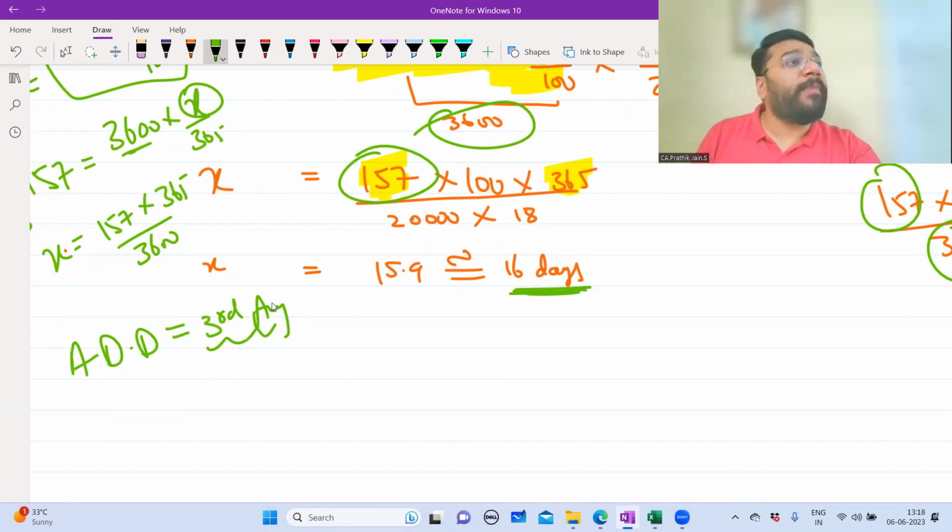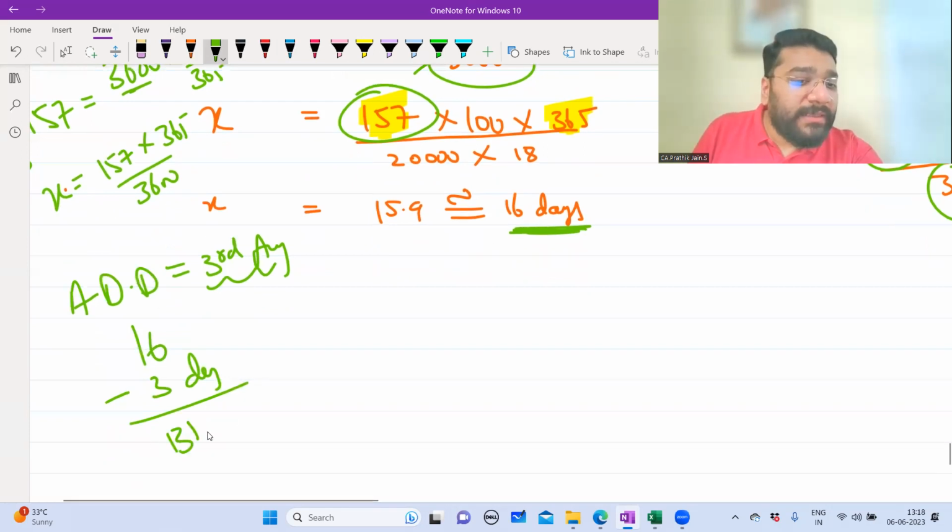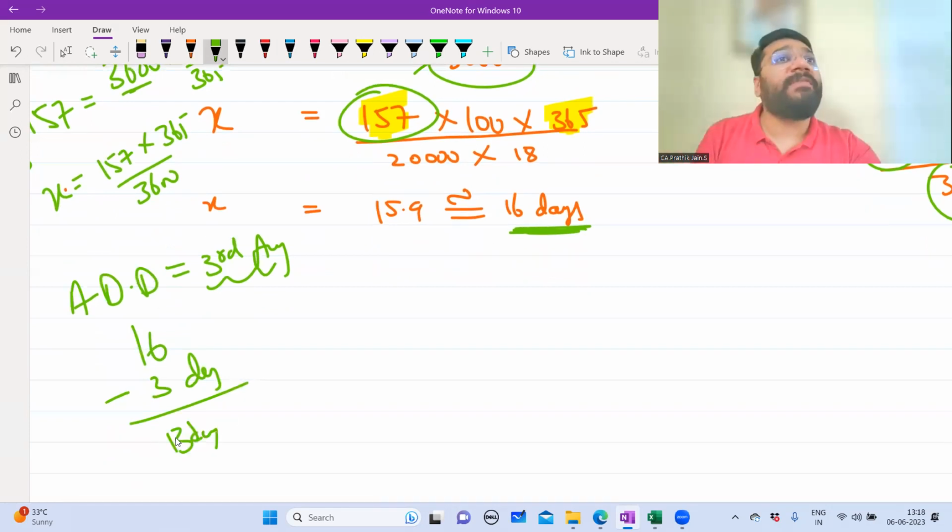So which means August, we have how many days? 1, 2, 3. So out of 16 days, guys, 3 days of August gone. Means balance is 13 days. So 13th day will be on which date? 31st of July. So 31st of July minus 13 days will be 18th day of July. So this is the backward calculation.